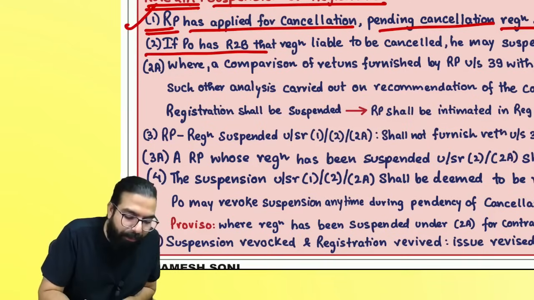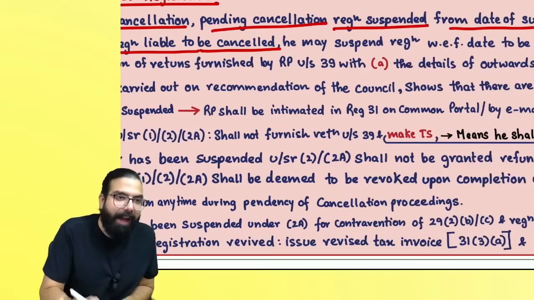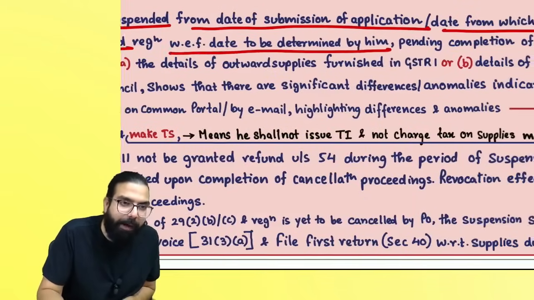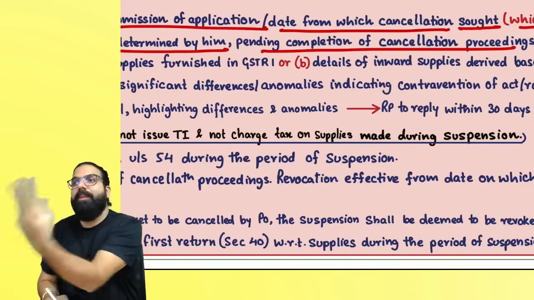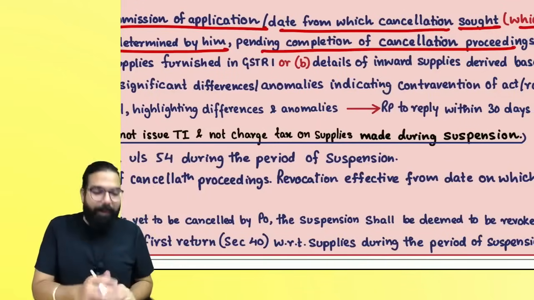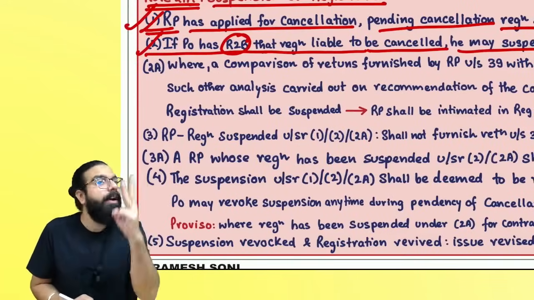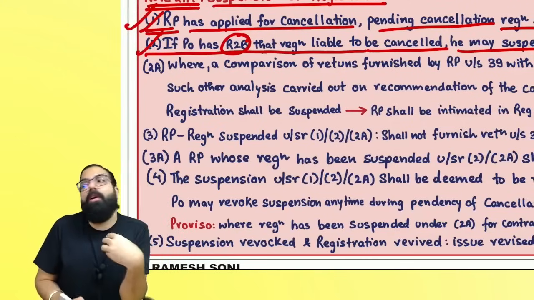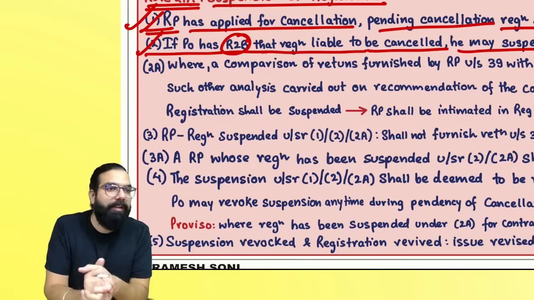It says the proper officer has reason to believe that registration is liable to be cancelled, then he may suspend the registration with effect from a date to be determined by him, pending the completion of the cancellation proceeding. The next one is the third case. The first is you applied, the second is the proper officer went ahead and suspended, and the third is suspension because anomalies are being noticed in your GSTR1, GSTR3B, etc.